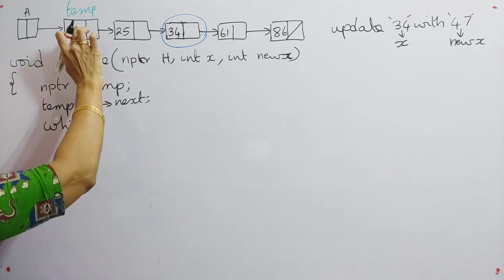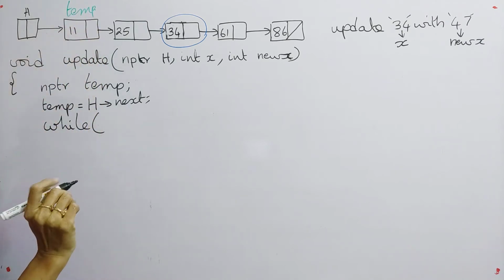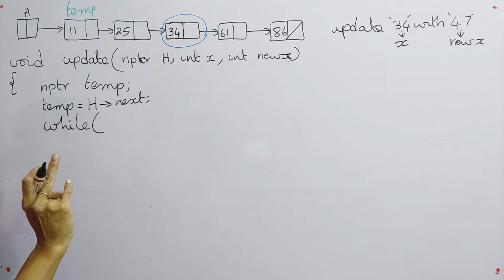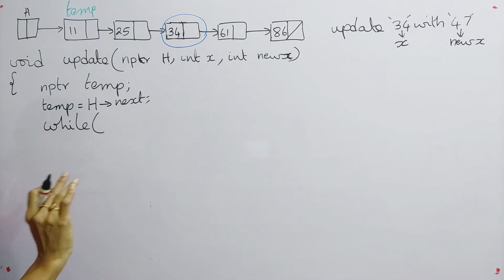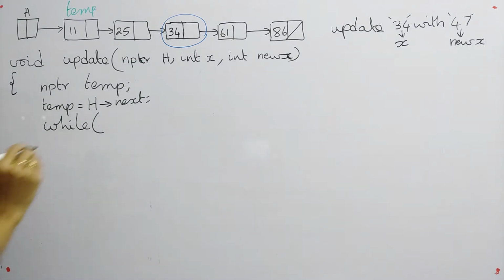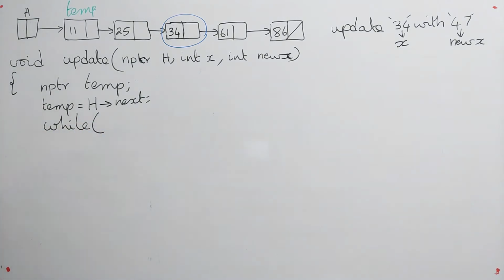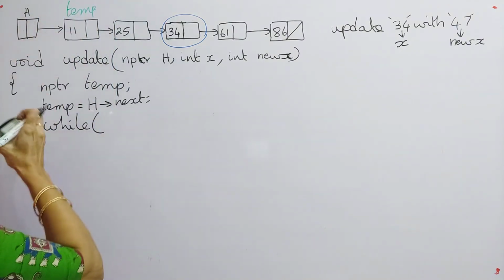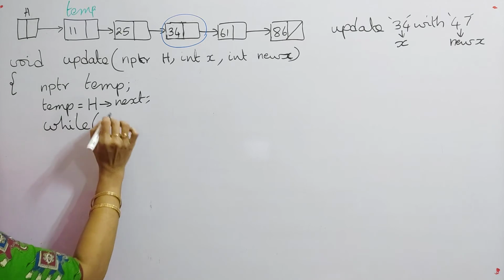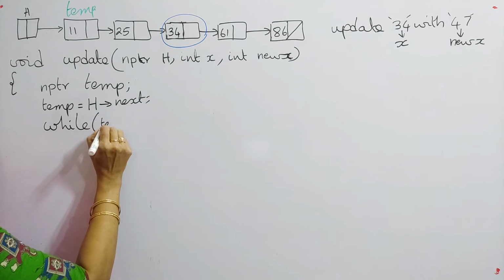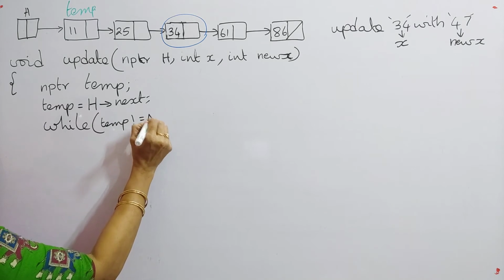Before checking the value of this node, first of all we have to check whether the node is there or not. So how can you check it? We'll start the temp from here. So while temp not equal to null.